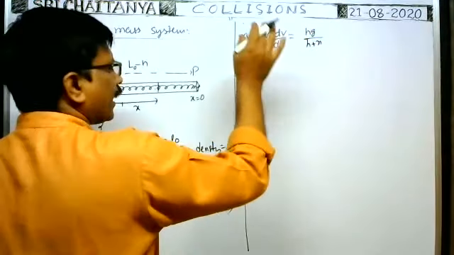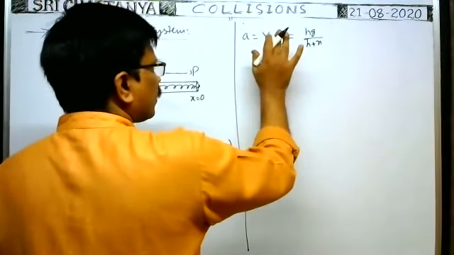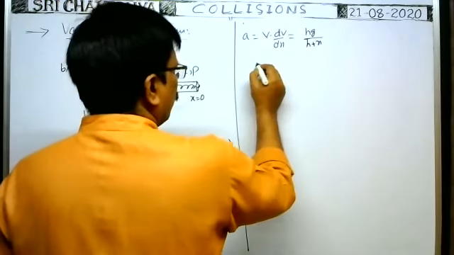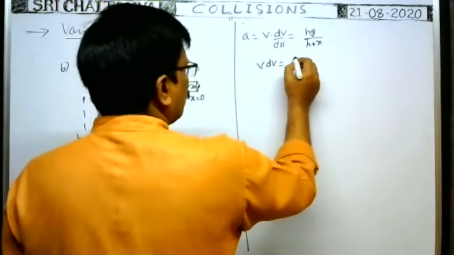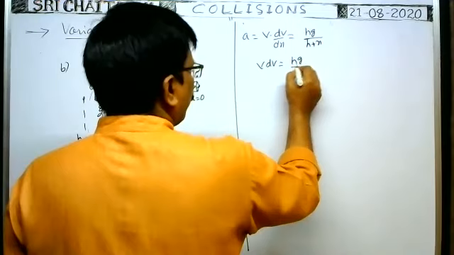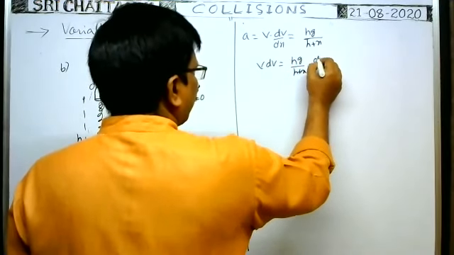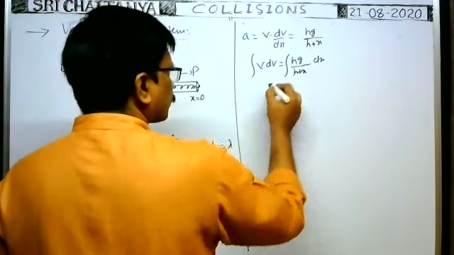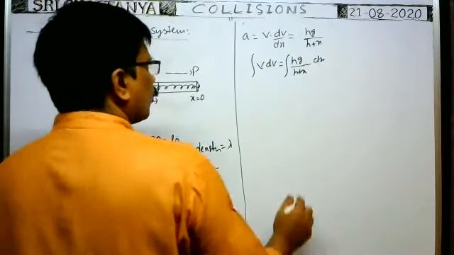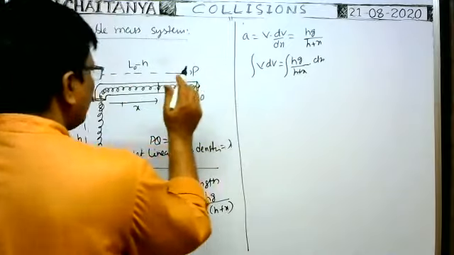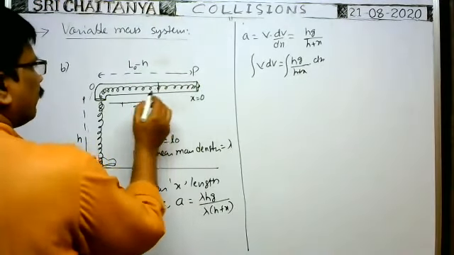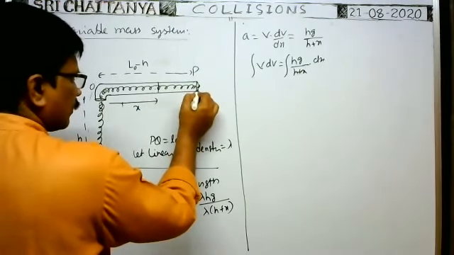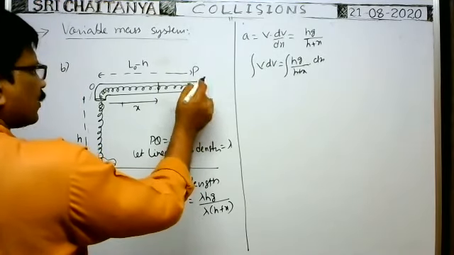Okay. Now you keep all v terms aside, x terms aside. v into dv is equal to h g by h plus x into dx. You write. Okay. Now integrate on both sides. Limits. What are the limits? That is important. Initially, whenever this end is up to here, at that time the chain is released.